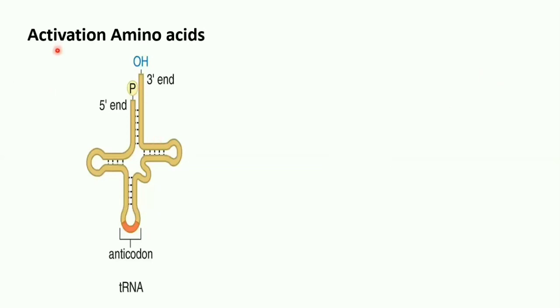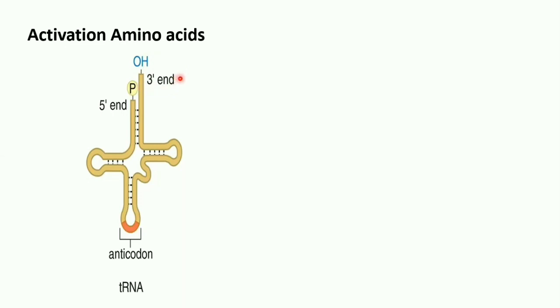Now the next step is activation of amino acids. This is the structure of tRNA. As I said, first see the structure of tRNA in my previous slide. This is the 3' end, this is the 5' end. The 3' end is the place where the specific amino acid binds. This is the anticodon. This anticodon will recognize the codon on the mRNA, and the specific amino acid will be bound over here.